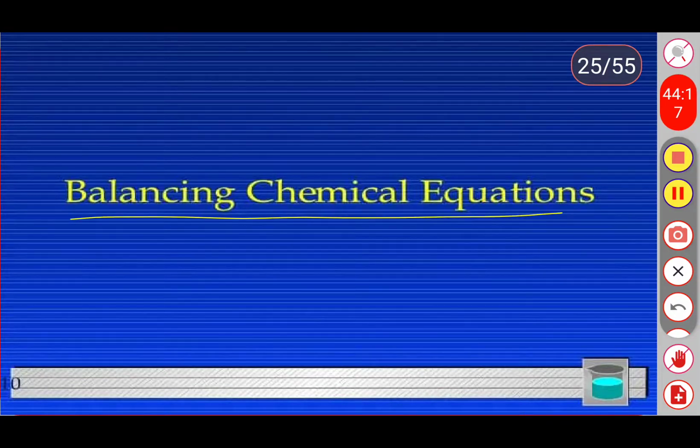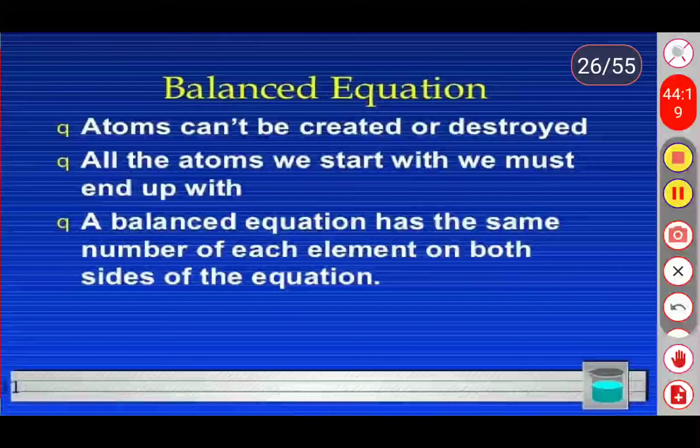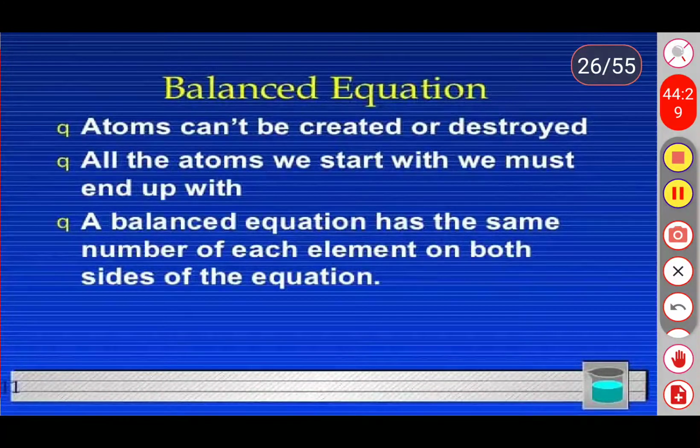Balancing of chemical equations means we need to balance the number of atoms present in the reactants and the products. It means the number of atoms present in the reactants is exactly equal to the number of atoms present in the product. Okay, see this one, balanced equation.